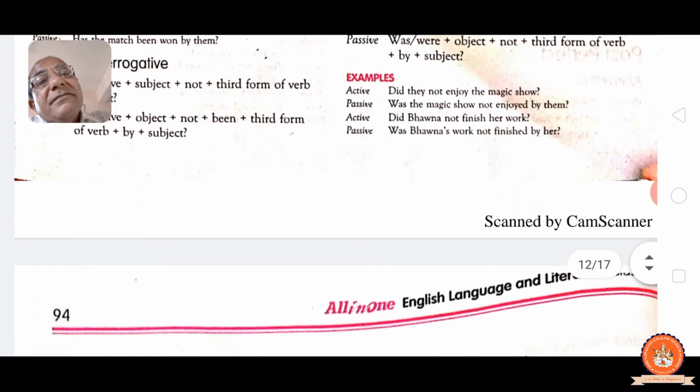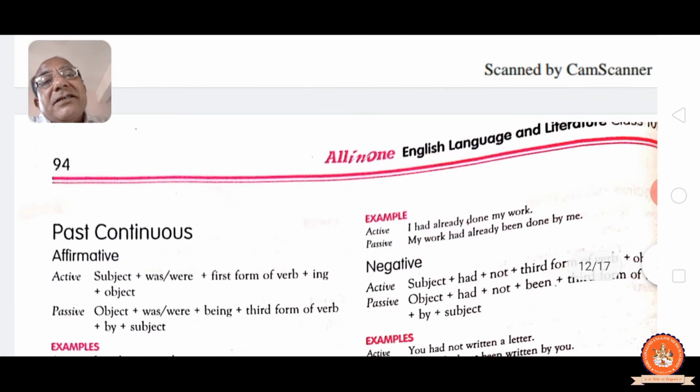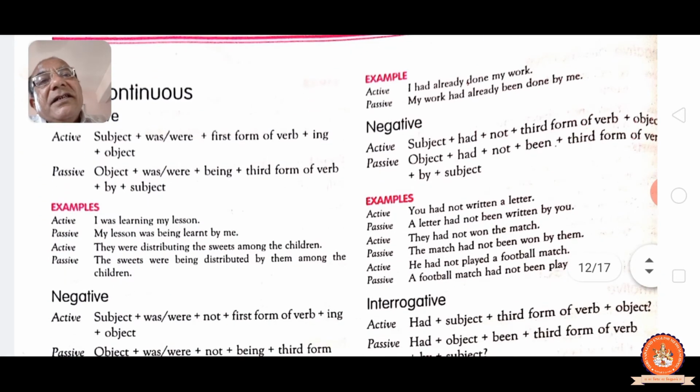See, next page. Past continuous tense, active voice: subject plus was/were, verb plus ing, object. Passive: object, was/were being, past participle, by and subject. See, active: I was learning my lesson, passive: my lesson was being learnt by me. They were distributing the sweets among the children, the sweets were being distributed by them among the children. Being we have to add in passive.